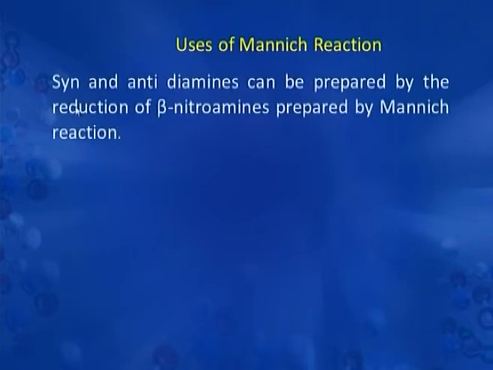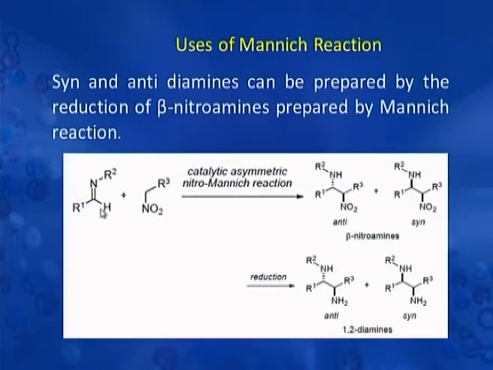Here we will discuss the syn and anti diamines which can be prepared by the reduction of beta nitroamines prepared by the Mannich reaction. Here you can see that this is the secondary amine basically, and this reacts with nitro compound and forms beta nitroamines. These beta nitroamines upon reduction form 1,2-diamines. These 2 are possible. Here you can see we are taking a compound which has 2 different substitutions over here. So, syn and anti diamines can be prepared by using Mannich reaction.